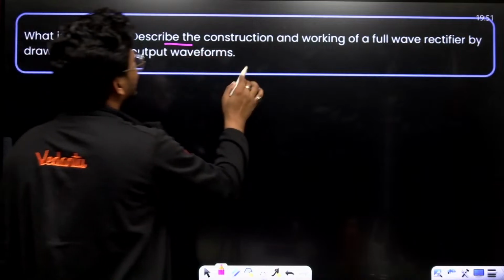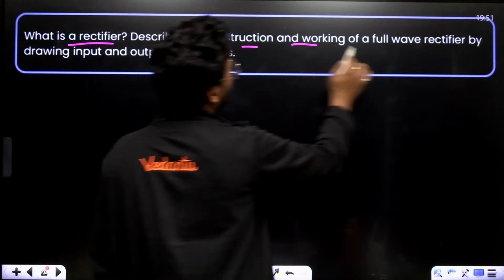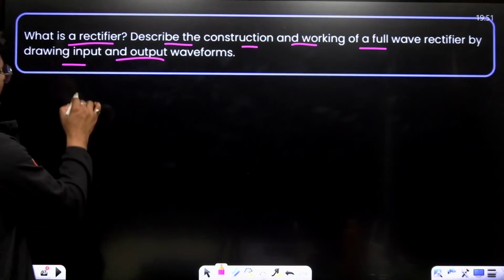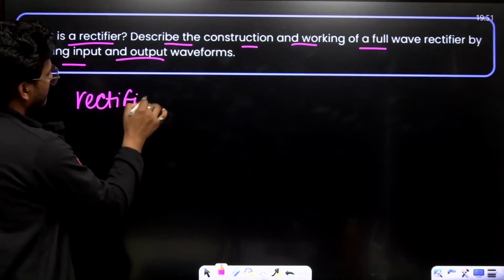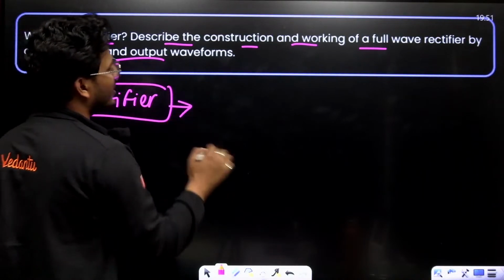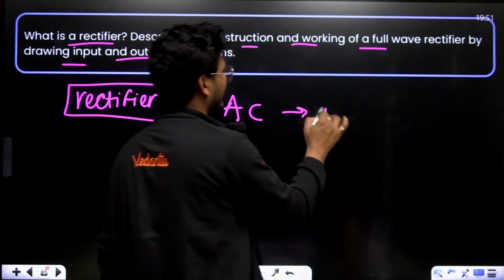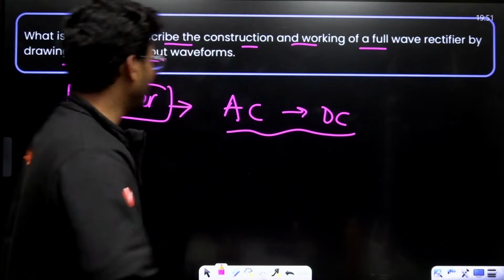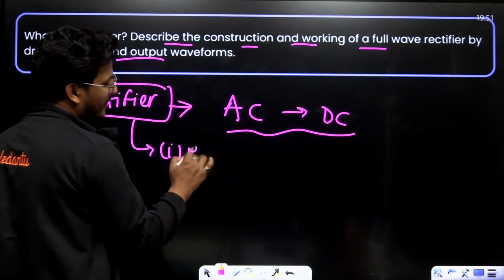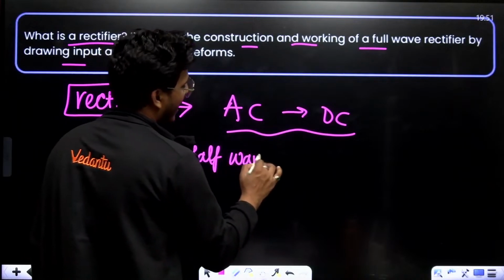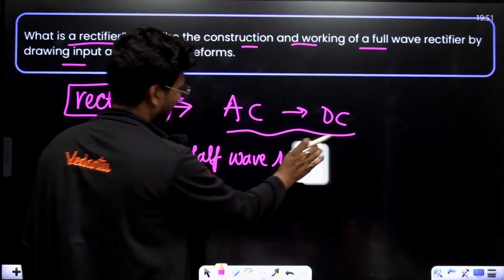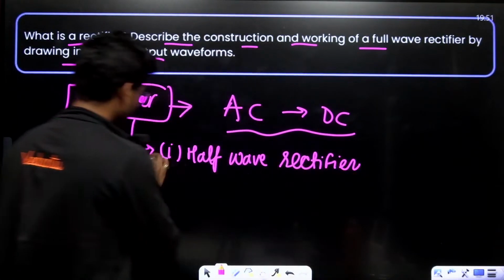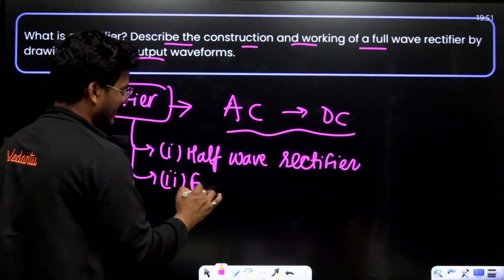What is a rectifier? Describe the construction and the working of a full wave rectifier, drawing input and output waves. What is a rectifier basically? A rectifier is basically a device which converts an AC signal to DC. We have to convert the AC signal to DC. And there are two types of rectifier. The first one is the half wave rectifier. And the second one is the full wave rectifier.